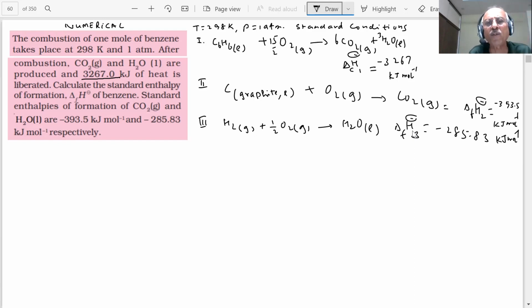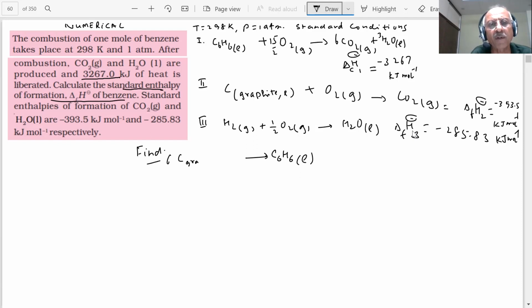Now what do we want to find out? Calculate standard enthalpy of formation of benzene. What is that? Benzene, C6H6 liquid. How will it be formed from standard states? You have 6 carbon, which carbon?